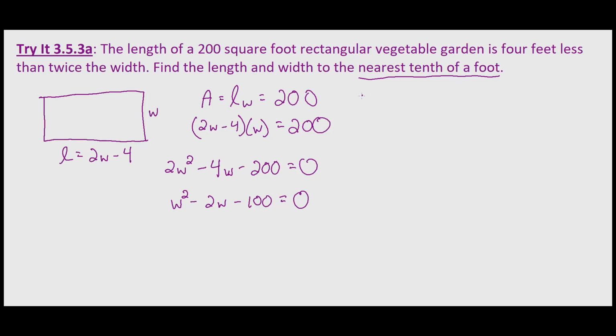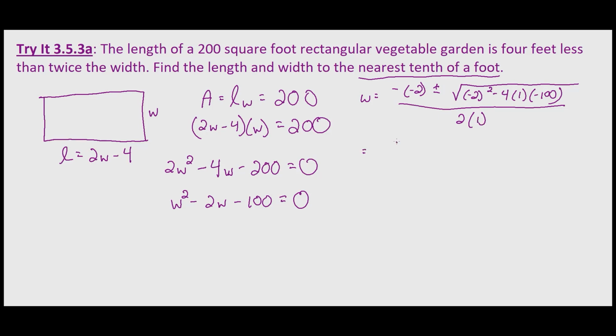So we have w equals negative b, which is negative negative 2, plus or minus the square root of b squared, so negative 2 squared, minus 4 times a times c, where a is 1 and c is negative 100, all over 2 times a, which in this case is 1, so 2 times 1.